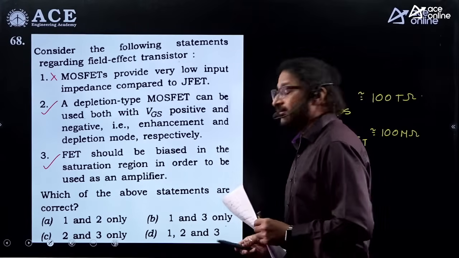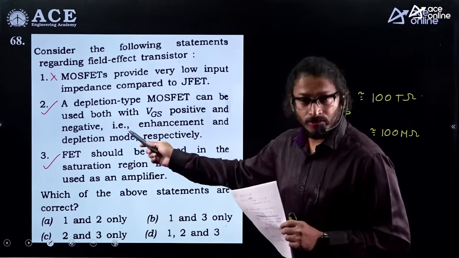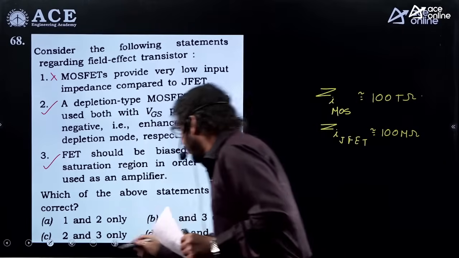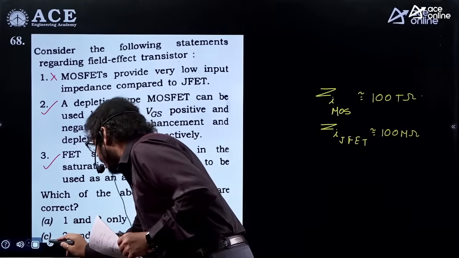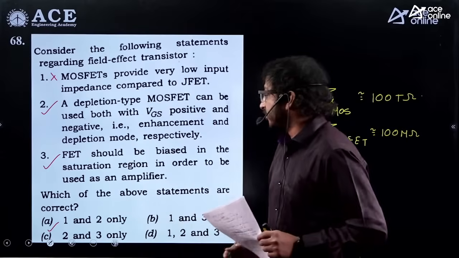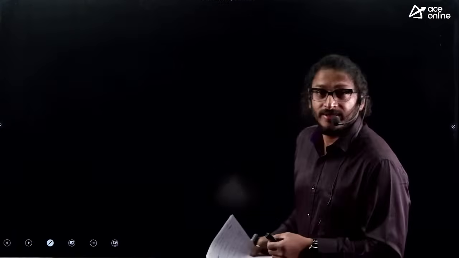So what exactly is the examiner expecting from you, dear students? Which of the above statements are correct? Statement 2 and statement 3. So 2 and 3 only. Yes, option C is apt. Sorry, option C is apt. 2 and 3 are correct. Yeah, I think that's the end of the questions.